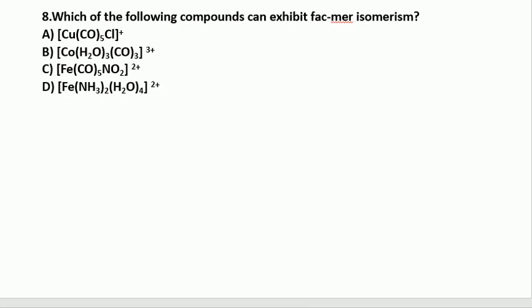As we know, in the first compound all these are octahedral because the coordination number is 6 here.